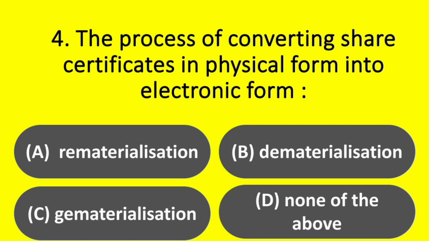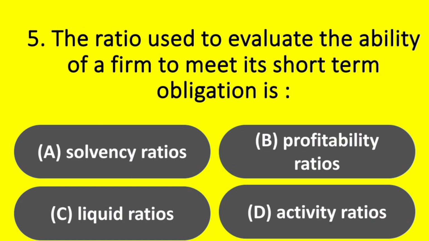The process of converting share certificates in physical form into electronic form: option A, rematerialization; option B, dematerialization; option C, gmaterialization; option D, none of the above. Answer: option B, dematerialization.